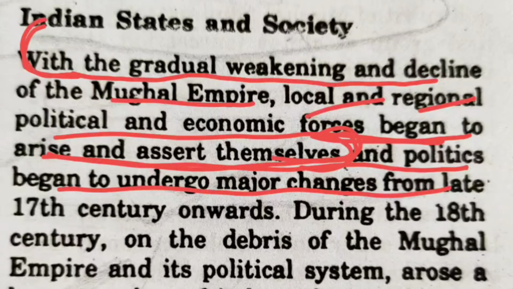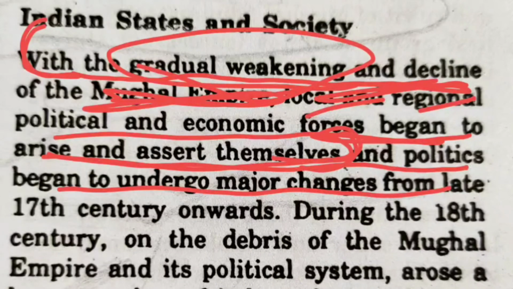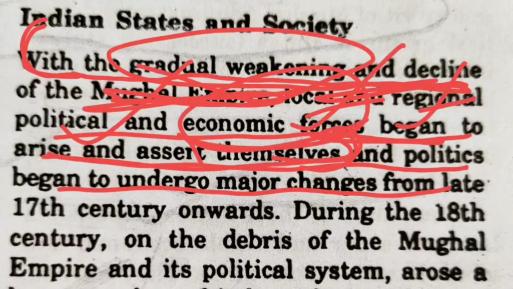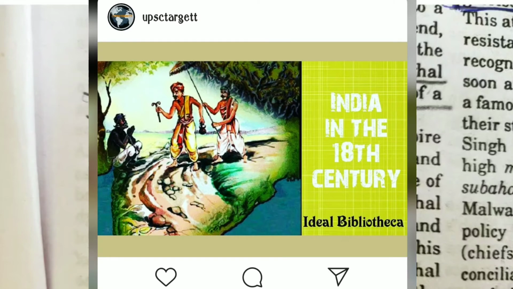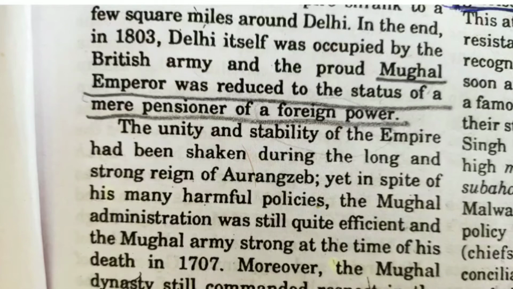So what are we saying? We are initially saying that with the gradual weakening and the decline of the Mughal Empire, these local, regional, political and economic forces began to arise. And this is what the question is asking: clarify how in the mid-18th century we started having a fragmented polity. So these four lines in themselves can clear everything about your introduction. Then we go to the factors. The first factor could be, when we were doing the decline of the Mughal Empire in the India in the 18th century video, we did see how after Aurangzeb there were recurrent wars of succession.